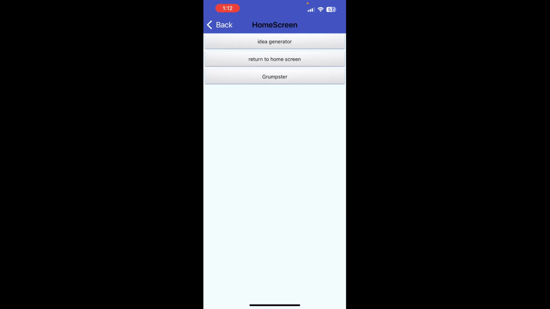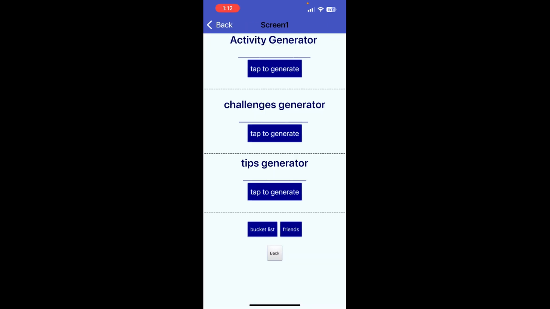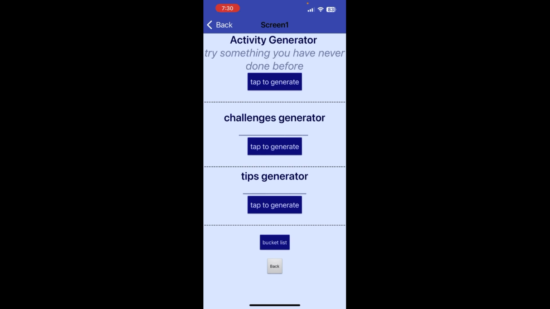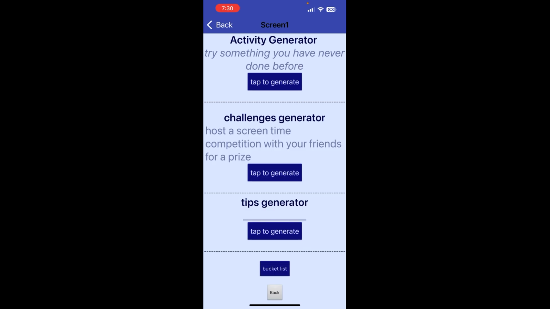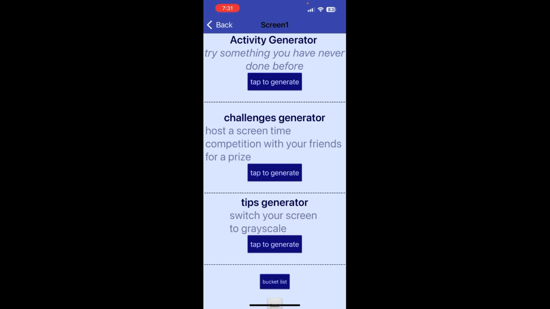Let's move on to the app itself. When you click on the app, if you click on the idea generator button, then it will show you our 3 generators: an activity generator, a challenges generator, and a tips generator. The activity generator will randomly generate an activity that you can try. Our challenges generator will randomly generate a challenge for you to complete. And our tips generator will generate a tip that you can use to help you lower your screen time.